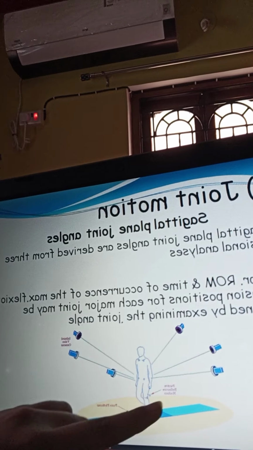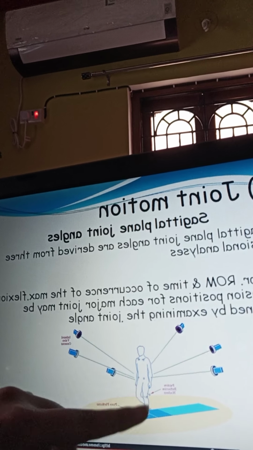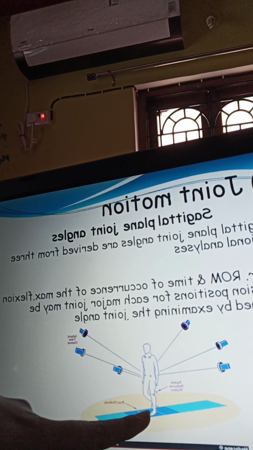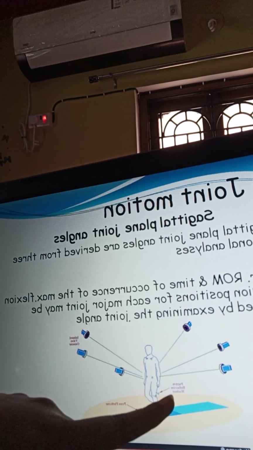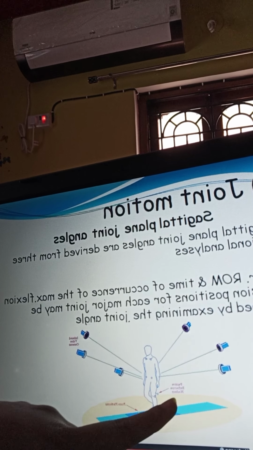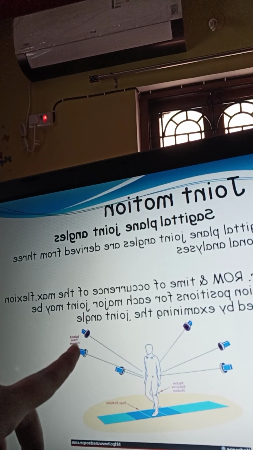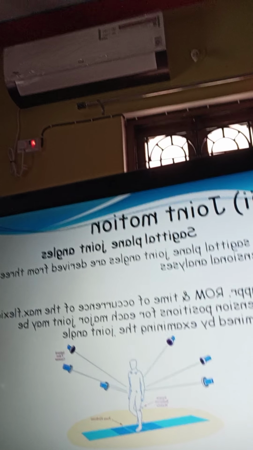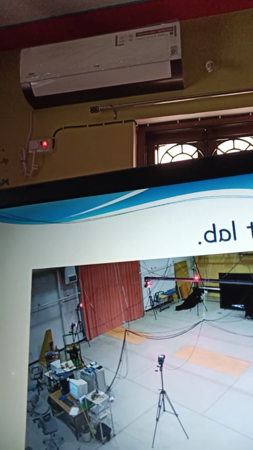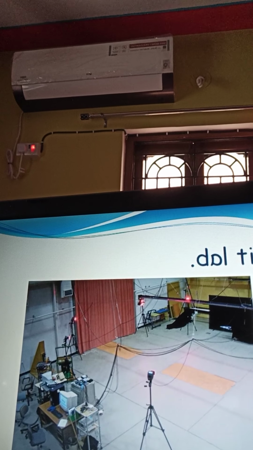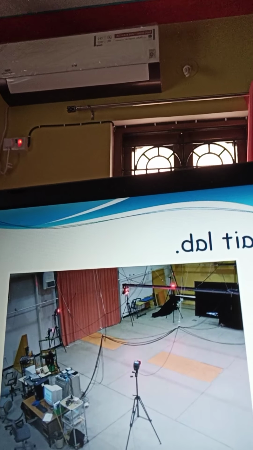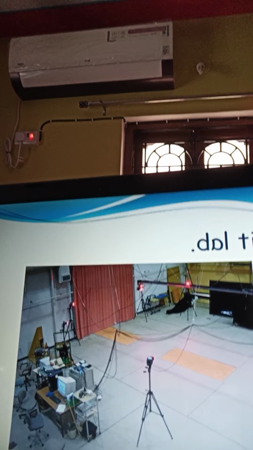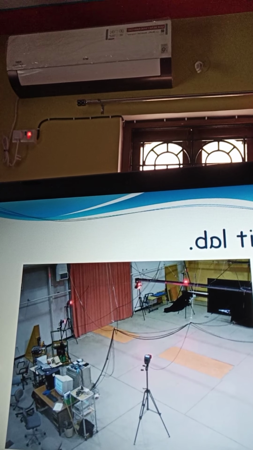They fitted many electrodes on the body, mainly on the leg. They fitted electrodes like passive reflective markers, as well as infrared video cameras. So this is about the force plate. This is the setup of the gait lab, a setup to measure or assess the gait of a patient or a particular person.